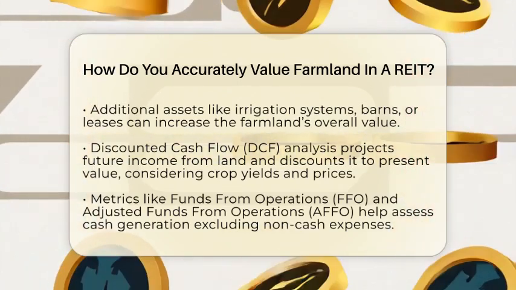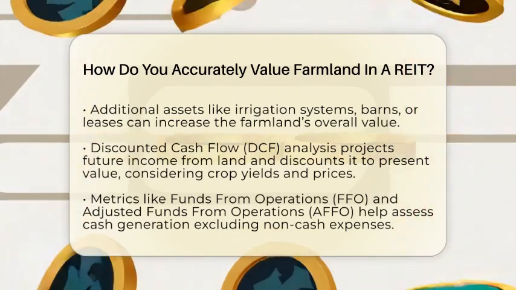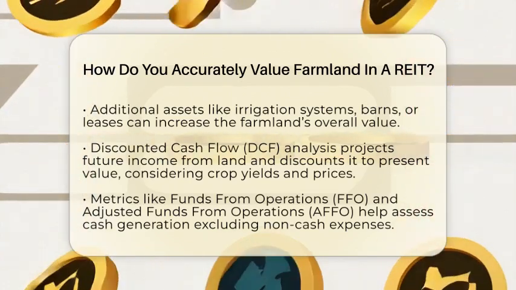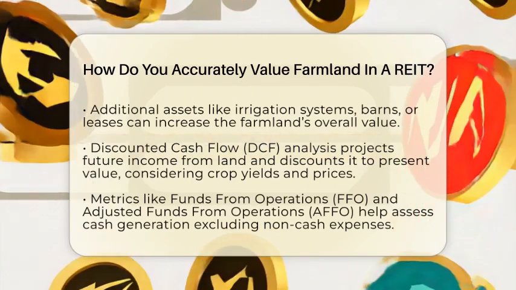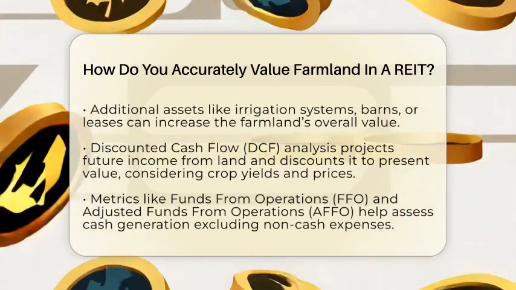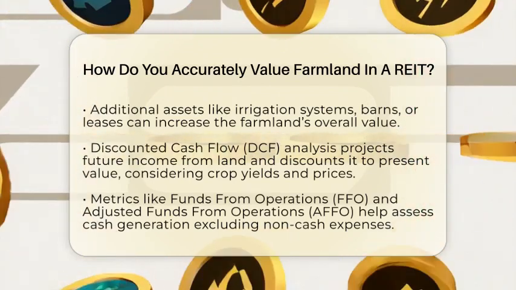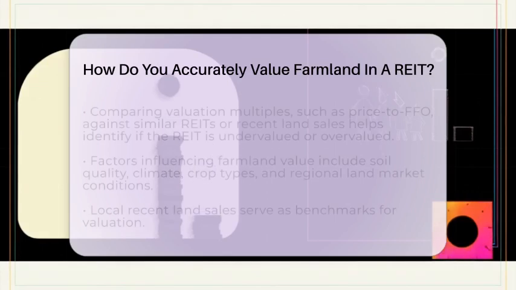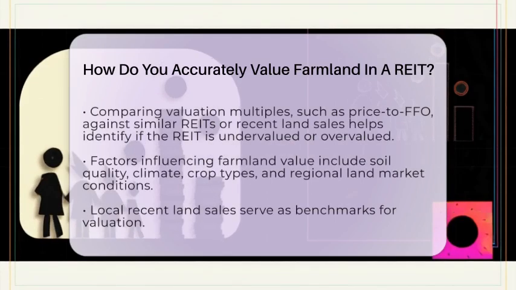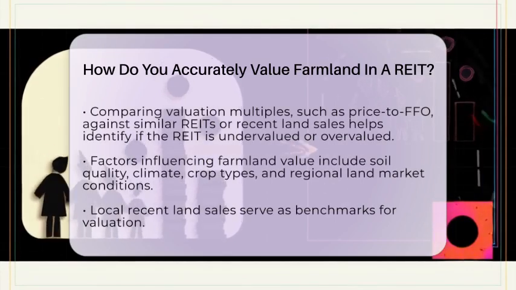The third approach looks at funds from operations and adjusted funds from operations. These metrics adjust net income by removing non-cash expenses like depreciation, giving a clearer picture of how much cash the REIT can generate from its farmland holdings. This helps investors see if the REIT can sustain dividend payments.